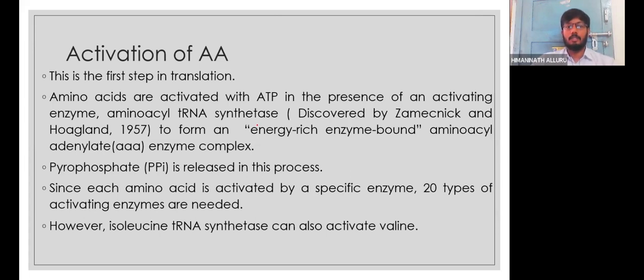This process is called activation of amino acids. The amino acid will be activated when the amino acid, ATP, and the enzyme, very importantly amino acyl tRNA synthetase, are all joined together. After activating, it will release the pyrophosphate. Usually PPP will be 3 in number. No, 2 P only will be there.